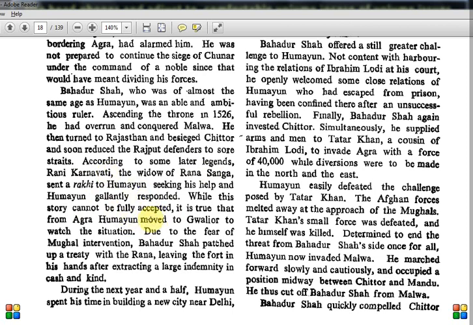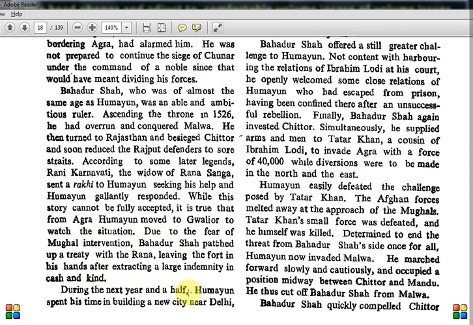It is true that from Agra, Humayun moved to Gwalior to watch the situation. Humayun was not directly involved, but he was aware of what was happening, like Bahadur Shah moving towards Rajasthan. Due to the fear of Mughal intervention, Bahadur Shah patched up a treaty with the Rana, leaving the fort in his hands after extracting a large indemnity in cash and kind. He was afraid that Humayun was more powerful and could interfere, so he agreed to the treaty. So Rajasthan was again under the Rajputs only.